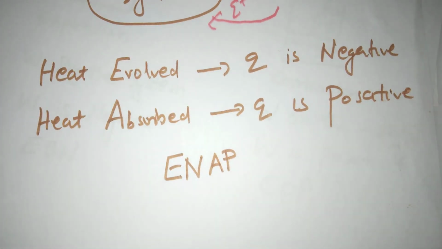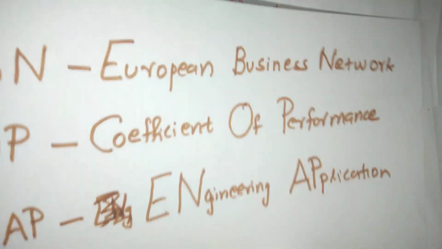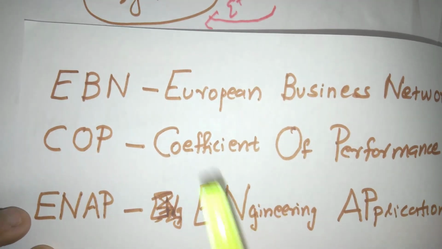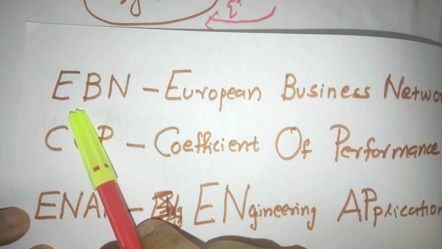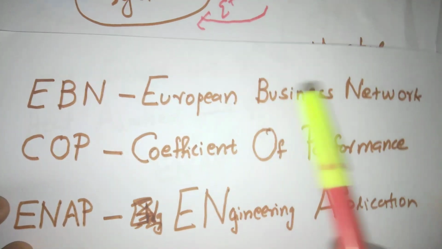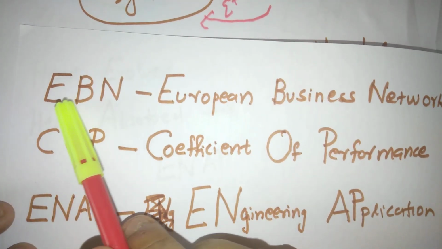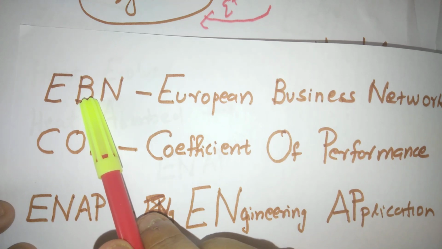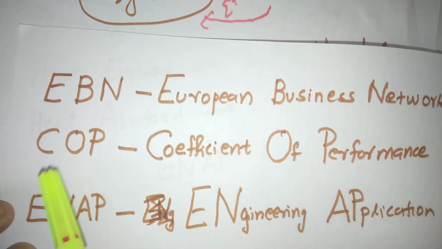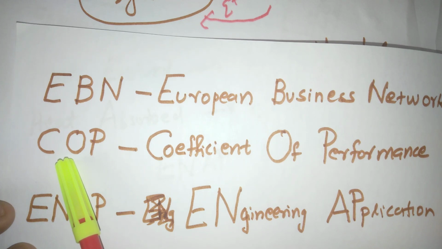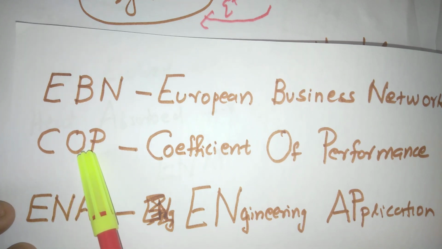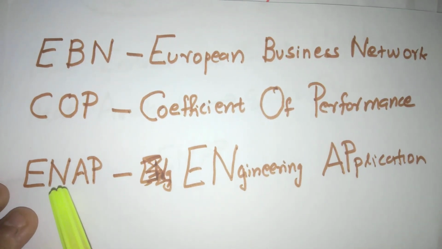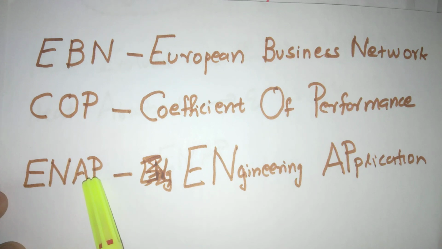I will introduce the code once again. EBN: E for expansion, B for work done by the system, then N for negative. Then COP: C for contraction, O for work done on the system, P for positive. Then ENAP: E for heat evolving, negative sign, then A for heat absorbing, then positive sign.